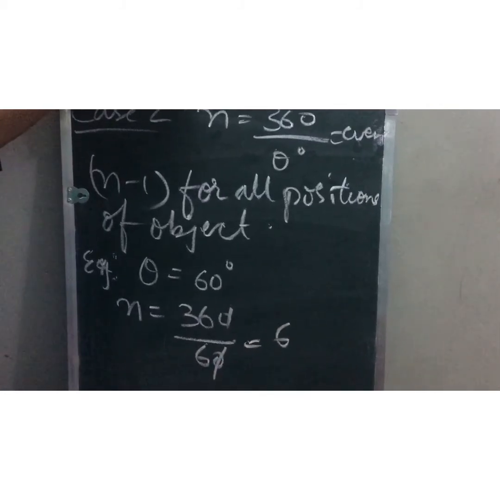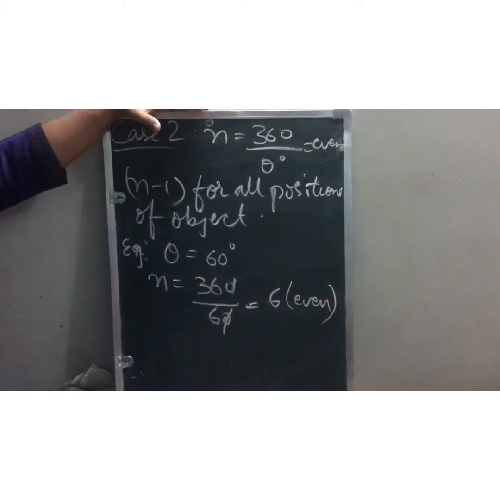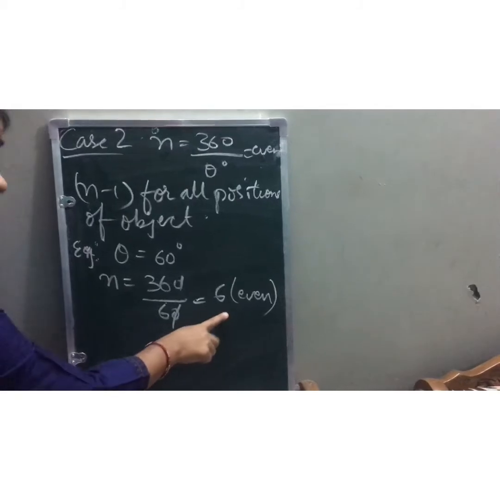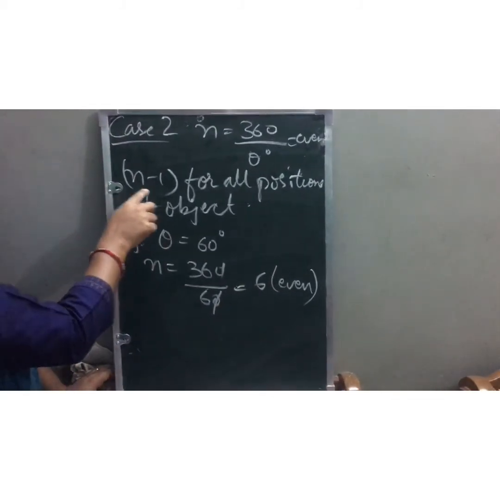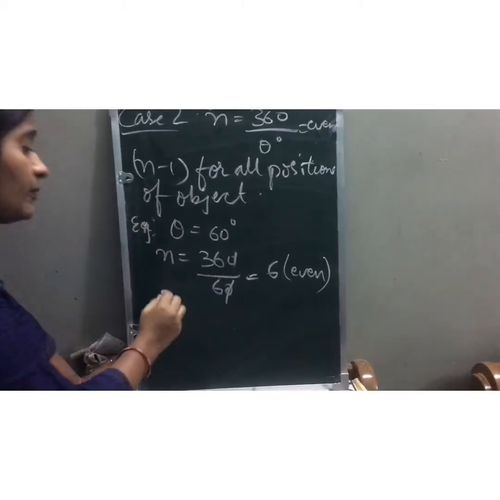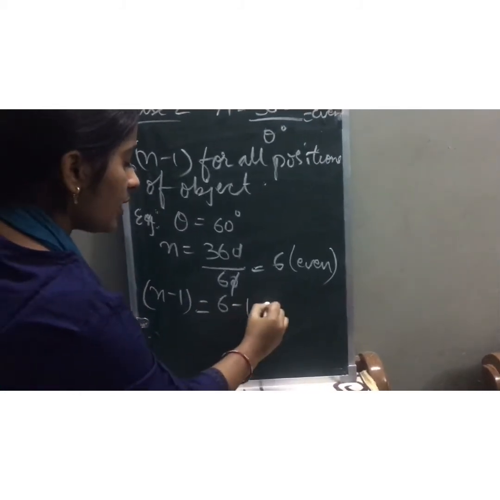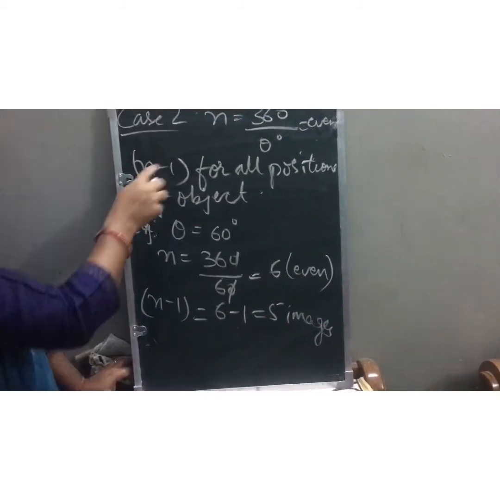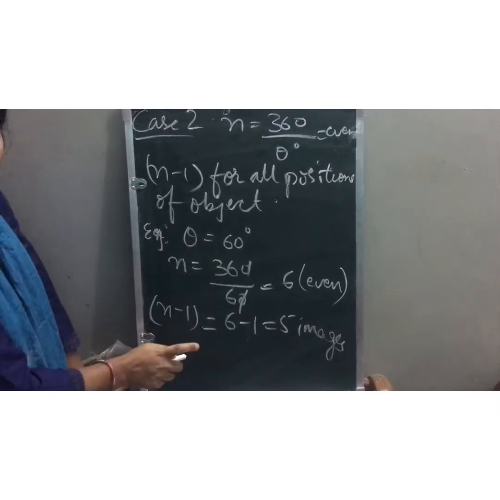6 is an even number, and we got n as 6, which is an even number. Okay, children. Now the number of images. Since n which we got is even, what is the number of images for all positions of the object? It will be n minus 1. N is 6, 6 minus 1, so 5 images will be formed if the angle between the two mirrors is 60 degrees.